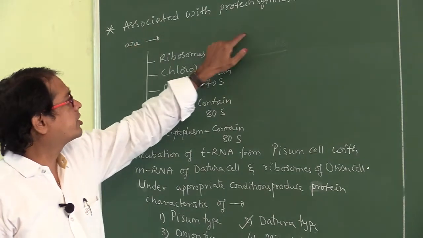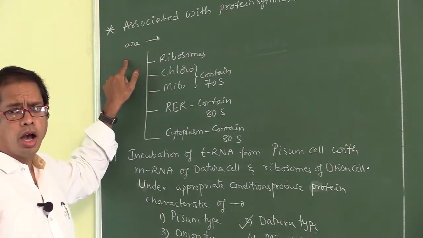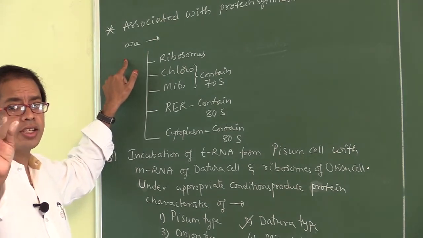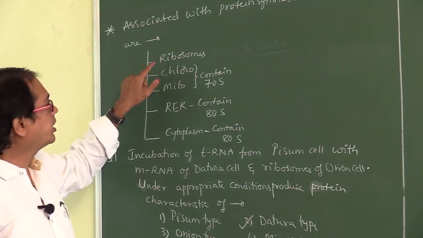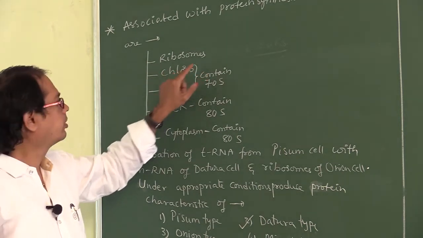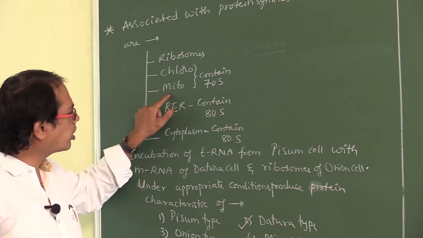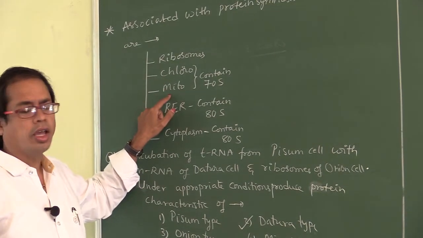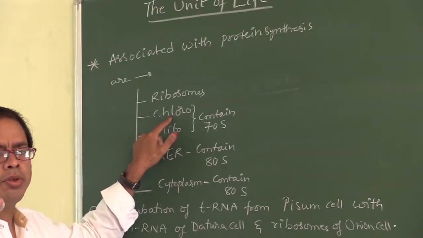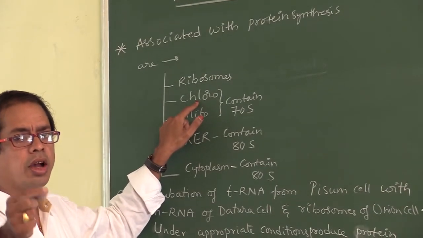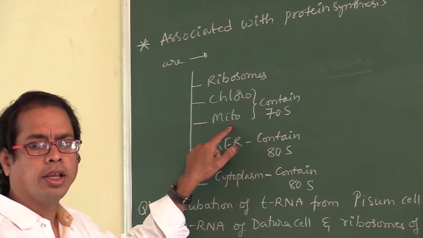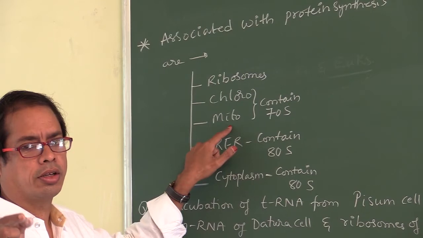Which of the following are associated with protein synthesis? Ribosomes, useful for protein synthesis. Chloroplast and mitochondria also. Chloroplast is useful for synthesis or assimilation of food materials, and mitochondria for aerobic respiration.